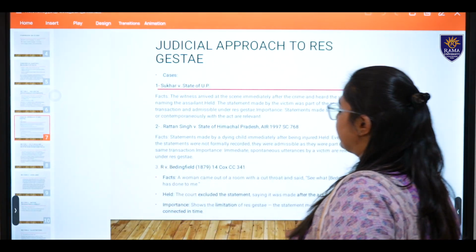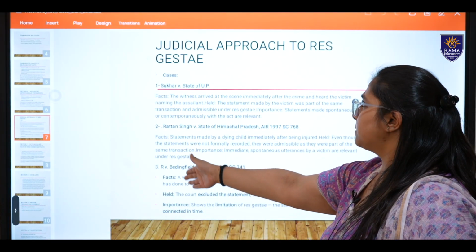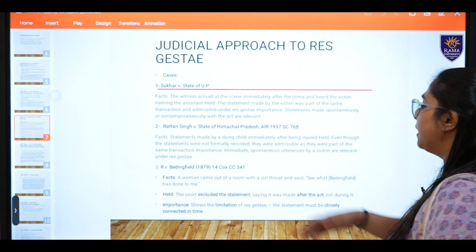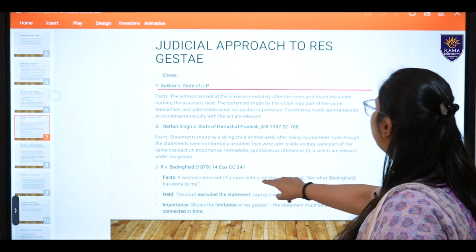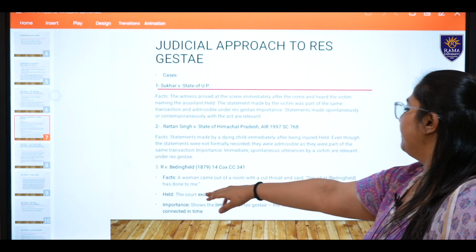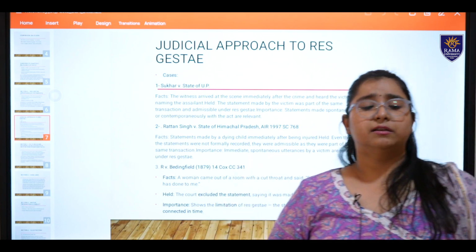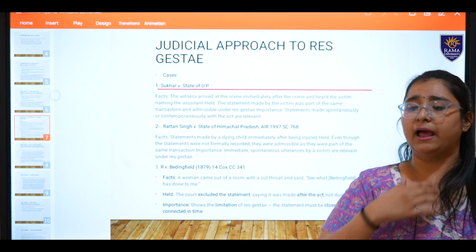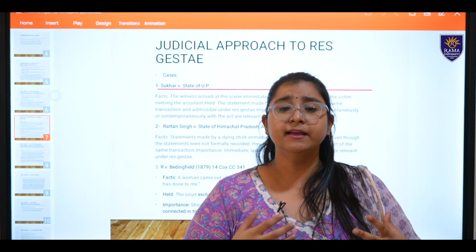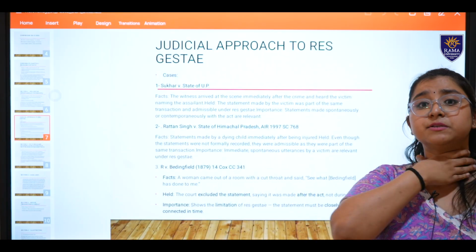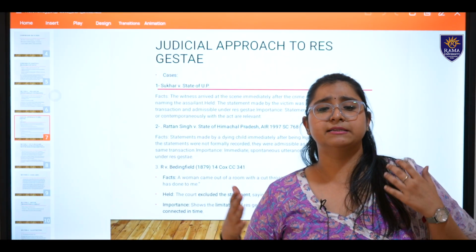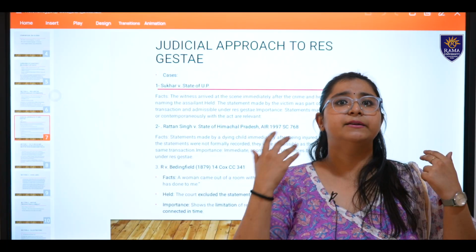Some of the very famous cases in it, I will start with the last one, that is R versus Bedingfield. What were the facts? A woman came out of a room with a cut throat and said, see what Bedingfield has done to me. So, the two people were there. The guy slit the throat of the girl, and the girl came out of the room holding her neck, stating, see what he has done to me.